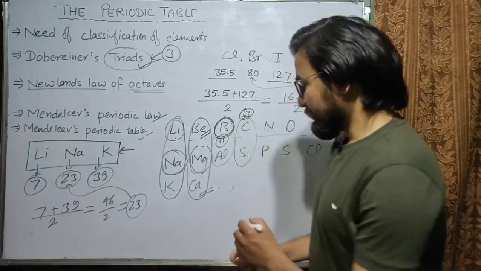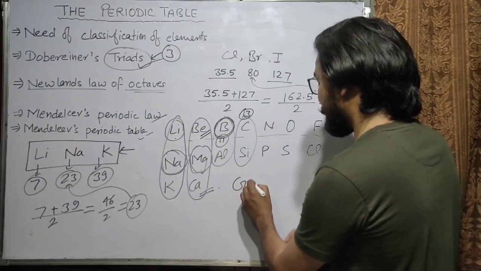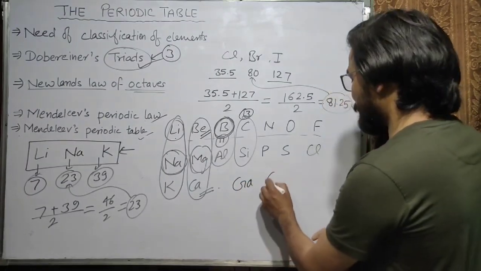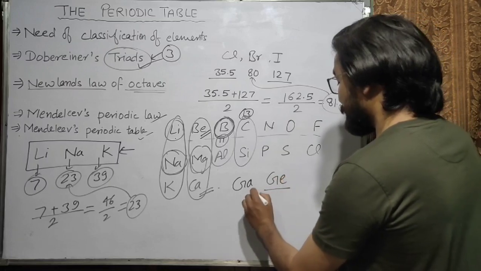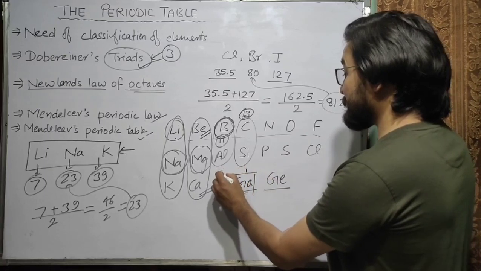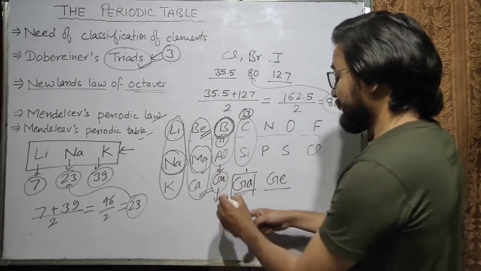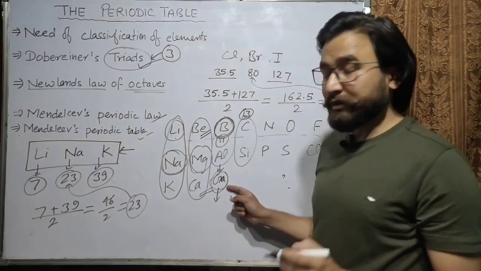The next point is, he also predicted some elements which were not discovered at that time. For example, he predicted an element called gallium these days, and one more, germanium. Because gallium was below aluminium in his periodic table, it is also called Eka aluminium.